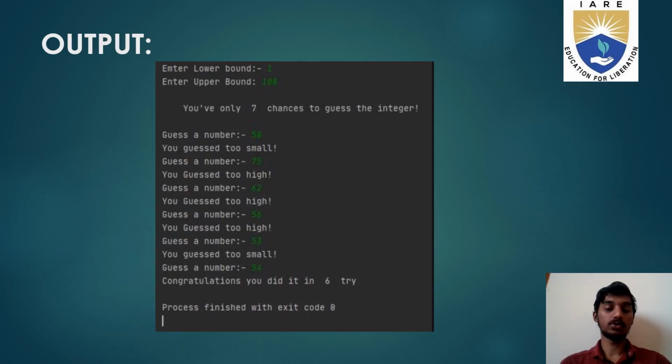He gets it on his sixth try, where the randomly generated number is 54. Then the code finishes and the output would be "Congratulations, you did it in the sixth try," and you have guessed the integer successfully.